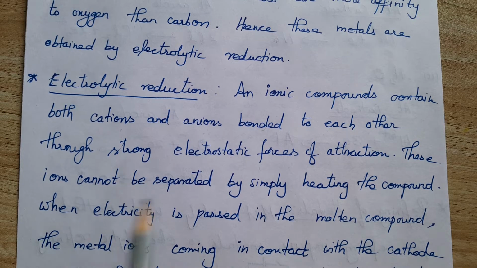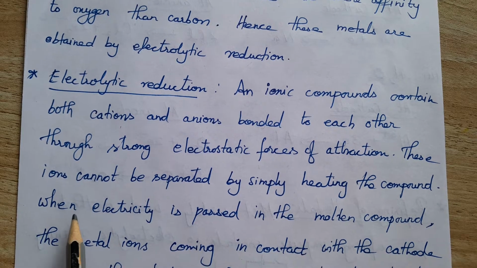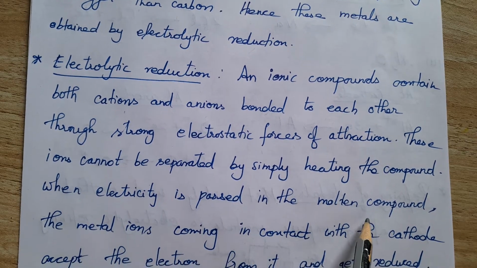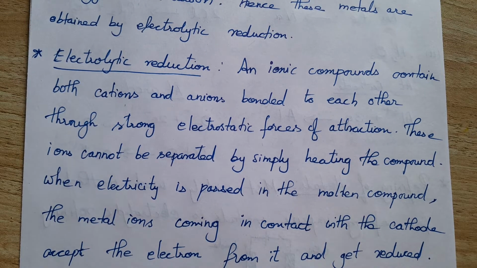So how to dissociate the ions? When we pass electricity in the molten compound, it can dissociate. That is why it is mentioned as the electrolysis of molten ore. It should not be in the solid form, it should be in a molten, liquid form, and only then will the movement of the ions happen.